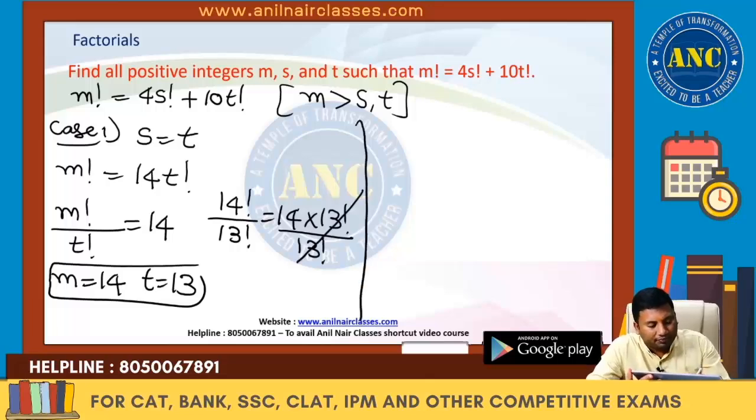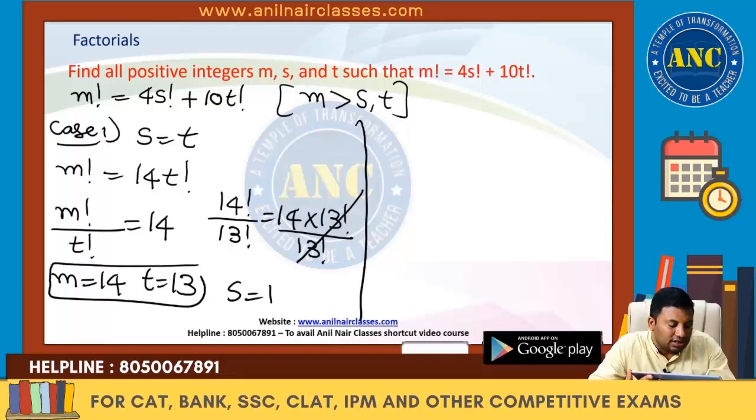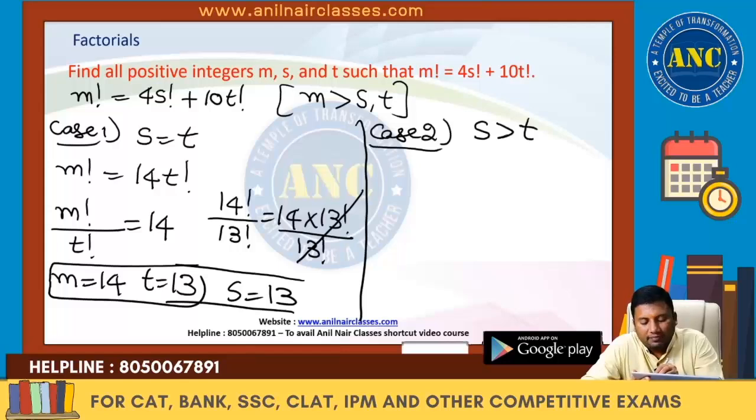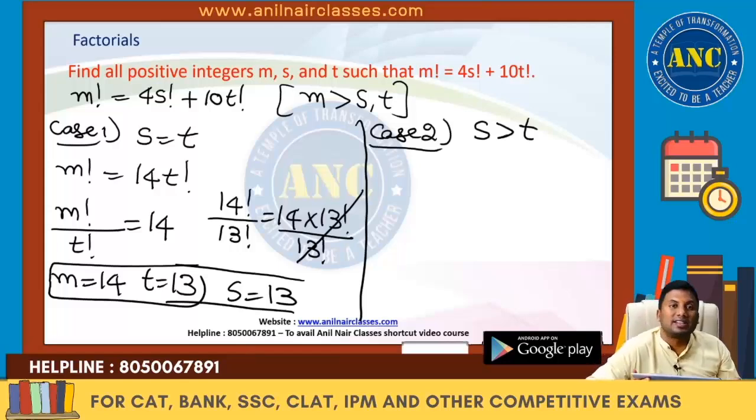Case 1, how many values? M is 14, s is 13, t is 13. Case 2. Case 2: s is greater than t. I will also tell you why s less than t is incorrect. If s is greater than t,